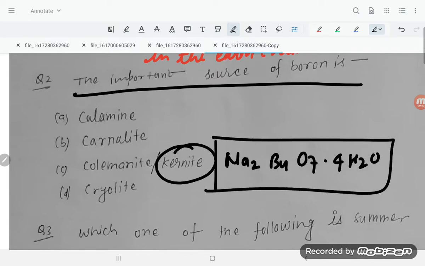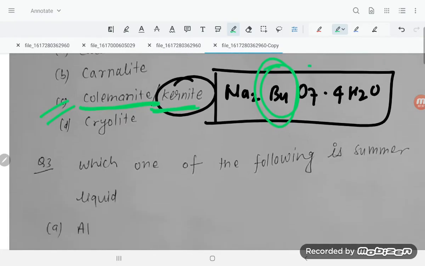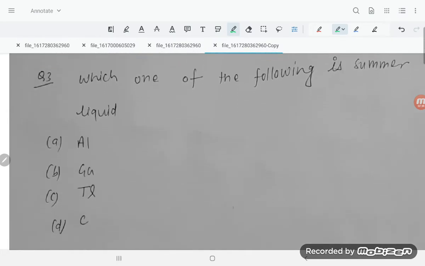From here we can extract the boron. So our answer will be option 3. Colemanite is also an ore of boron. It is a memory-based question, so you have to memorize it. The correct option is option 3.